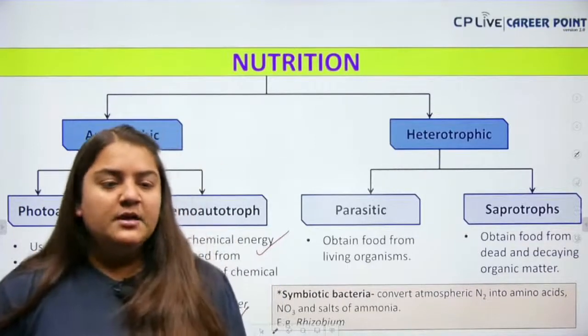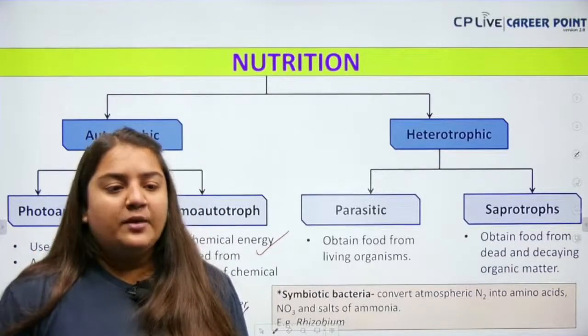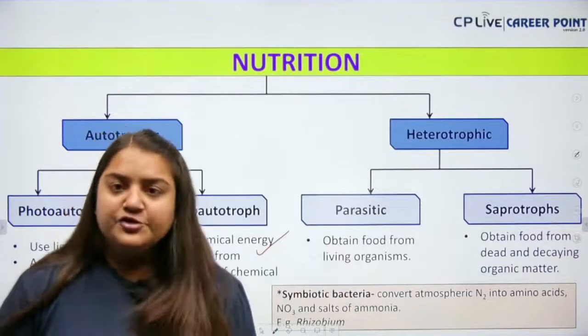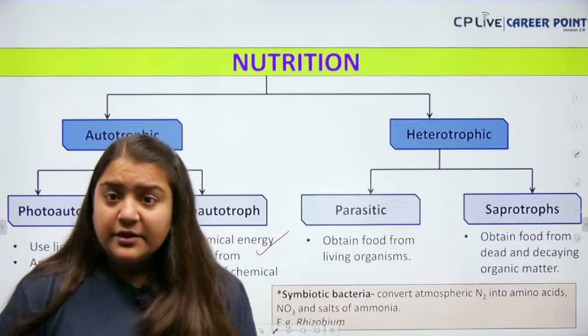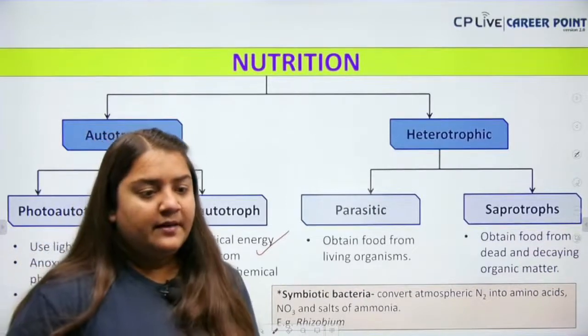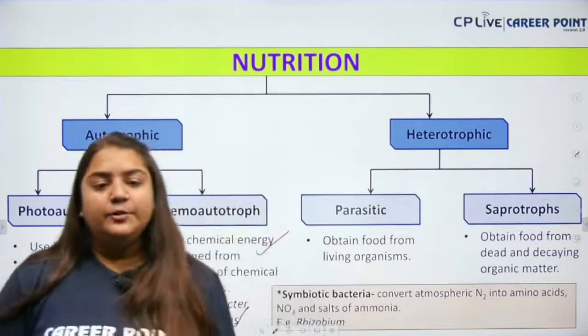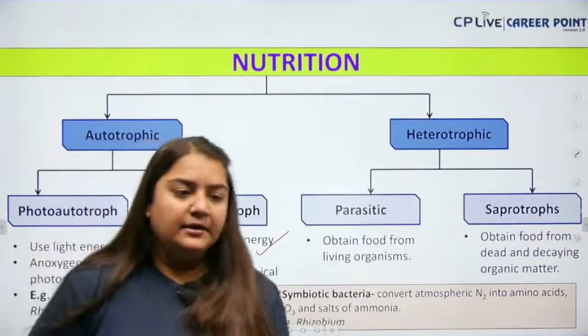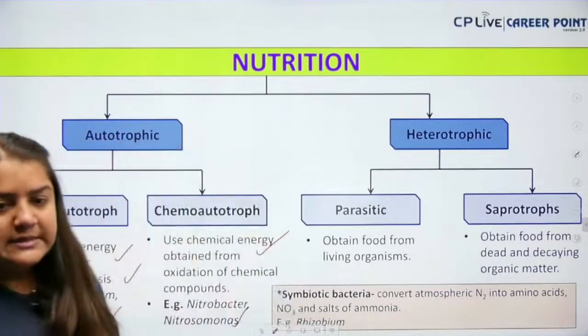Am I clear? So, the symbiotic bacteria is the one which converts the atmospheric nitrogen into nitrate, okay, into salts of ammonia and into amino acids. And the example would be your Rhizobium. Am I clear? Yes, of course.